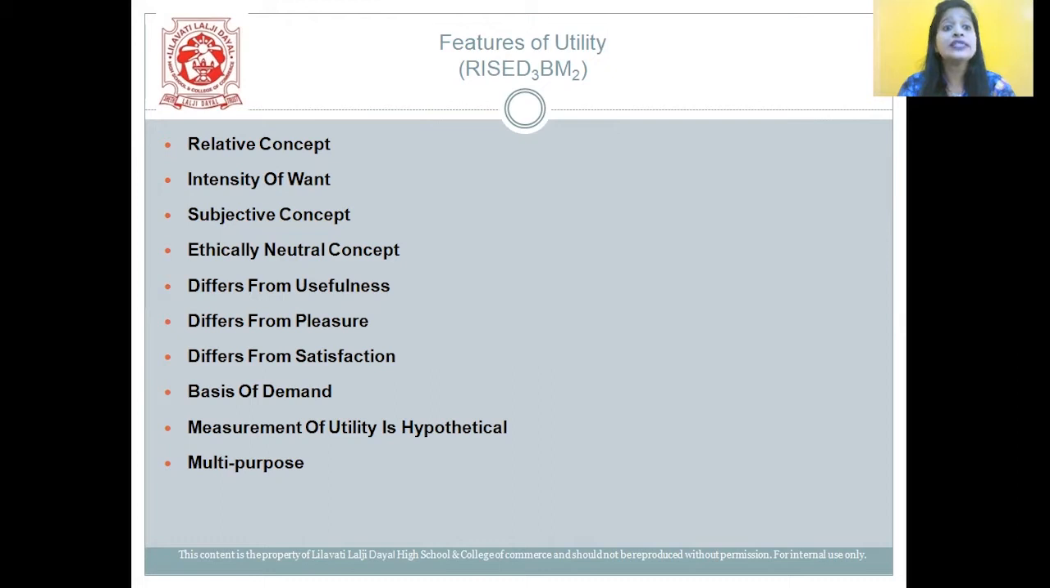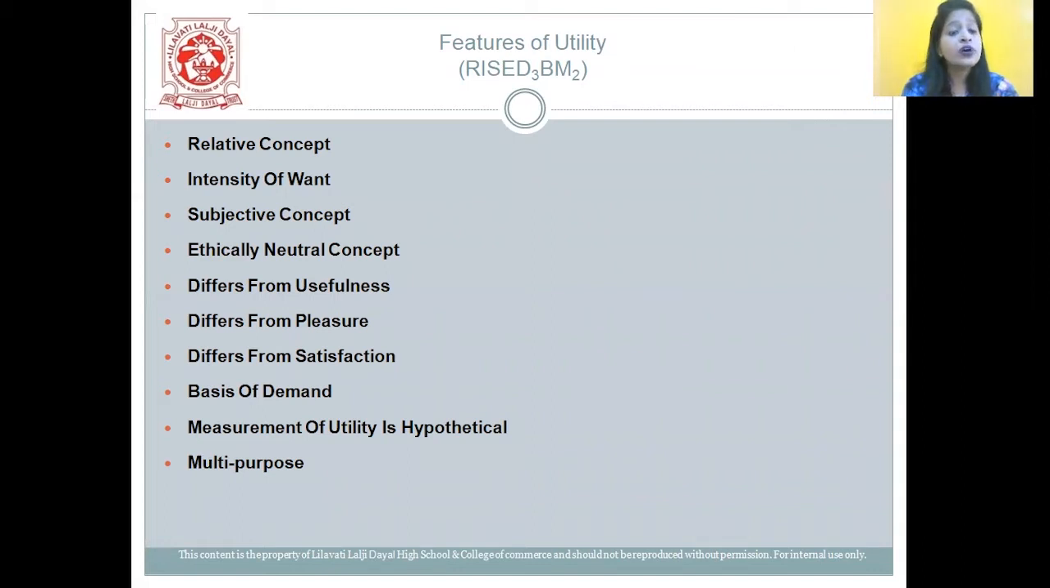Second one is intensity of want. Utility depends on the intensity of the want. The more intensive the want, the greater will be the utility. Next one is subjective concept. Utility, students, is a psychological concept. It differs from person to person. Next one, it is an ethically neutral concept. Here the concept of utility has no ethical consideration. It is morally colorless.